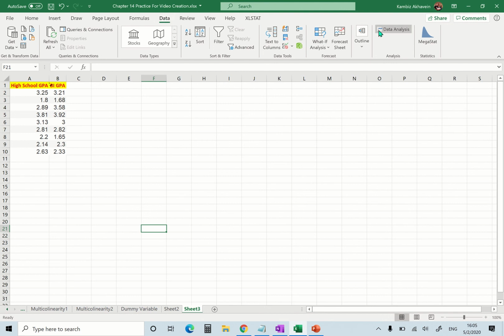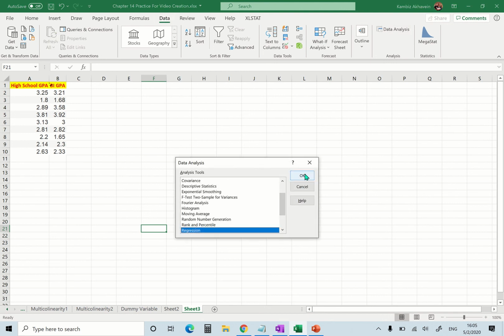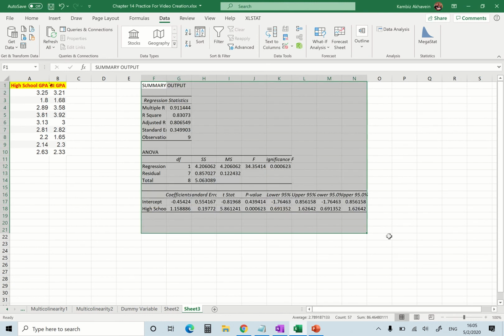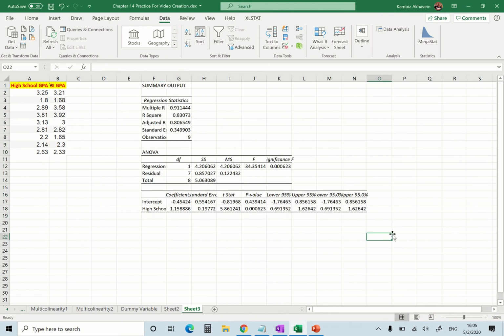Okay, now I go to data analysis, regression. I need to have business intelligence in my Y, this one in my X, and everything else is fine. Okay, so now, is this one less than 5%? Yes. Well, if this is less than 5%, automatically that is going to be the same and less than 5%.